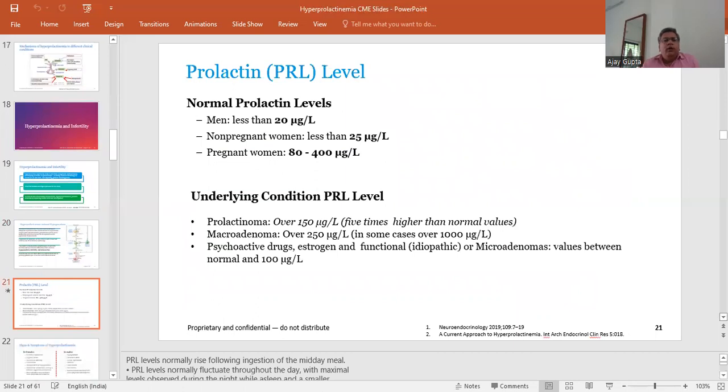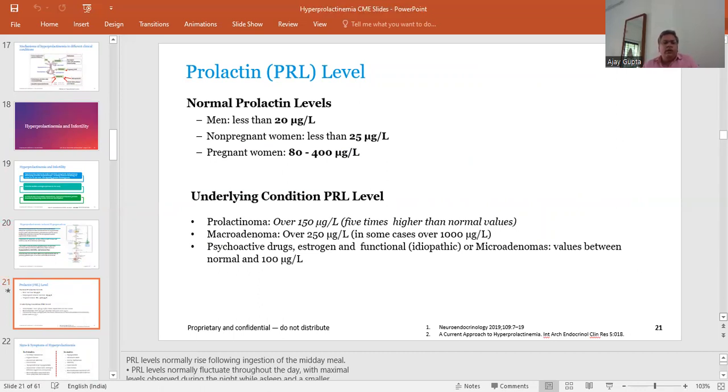Now coming to the prolactin levels, the normal prolactin level in men is less than 20 microgram per liter. In non-pregnant women, it is usually less than 25 microgram per liter. In pregnant women, the level is usually elevated, which we have already discussed. It is a physiological cause of elevation of the prolactin level, and it is in the range of 80 to 400 microgram per liter.